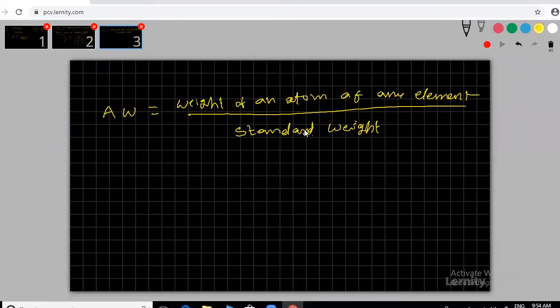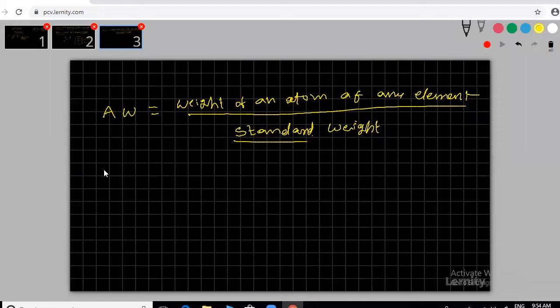Atomic weight is a relative character, so we need a standard element here. In this case, as the standard, I am going to take three elements, already given: hydrogen, oxygen, carbon. First, we assume hydrogen is the standard. We discuss according to hydrogen, followed by oxygen, followed by carbon. Clear?